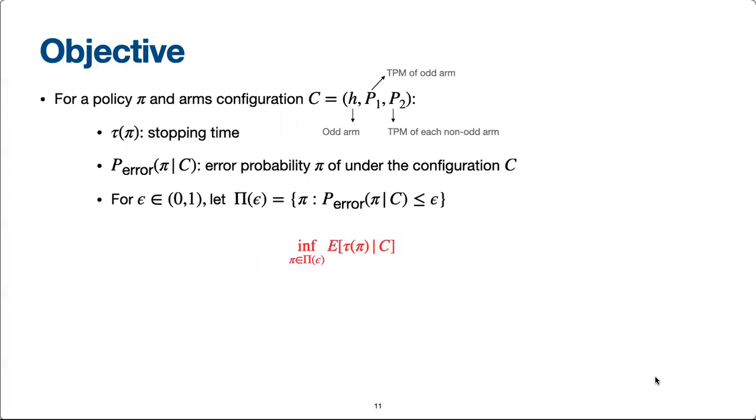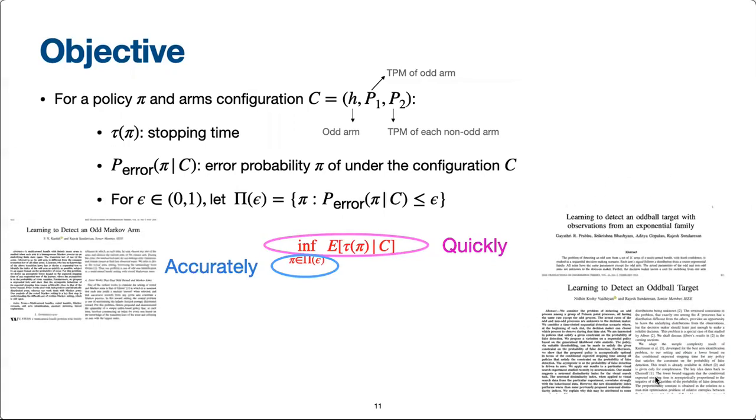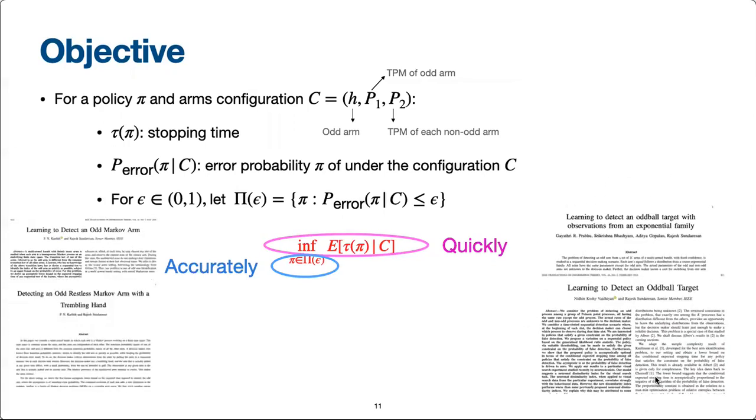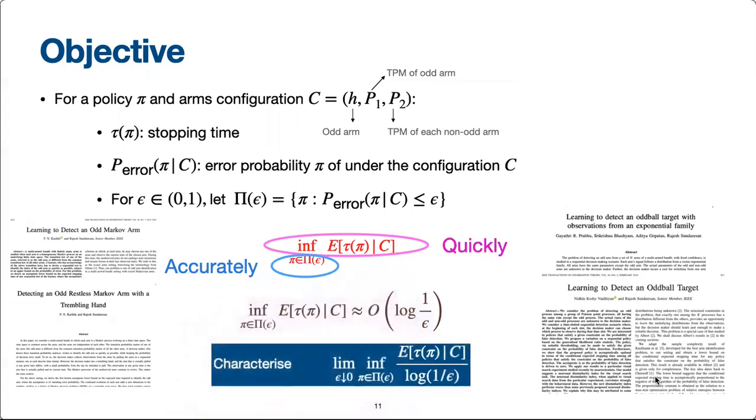Our interest is to identify the odd arm quickly and accurately. One may guess that the smaller the value of epsilon, the larger the time required to find the odd arm with an error probability of at most epsilon. An examination of the prior works reveals that the quantity in red is of the order log 1 over epsilon in the limit as epsilon goes to 0. Our objective in this paper is to characterize the asymptotic growth rate of the expected time required to find the odd arm, when the asymptotic is as the error probability vanishes.